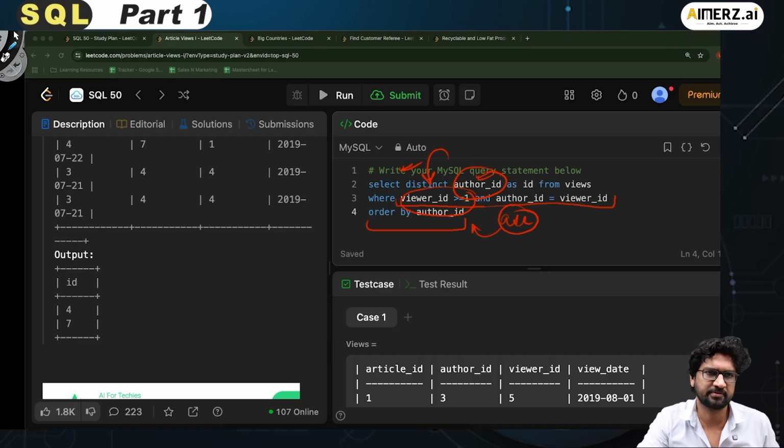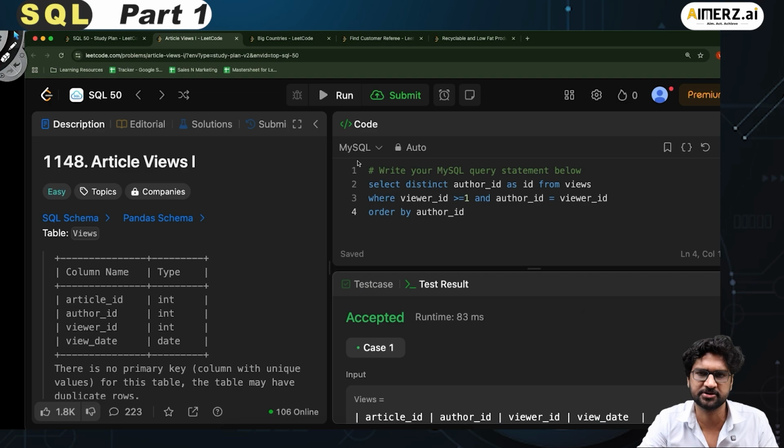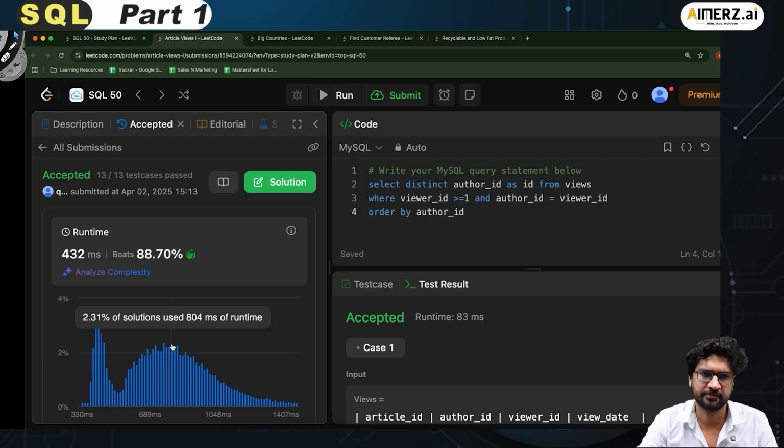Now let's try to run this and see if it works. If I click on this run button, it works fine. Runtime is 83 milliseconds. If I click on submit, it should directly accept my submission. Perfect. So it has taken my submission.